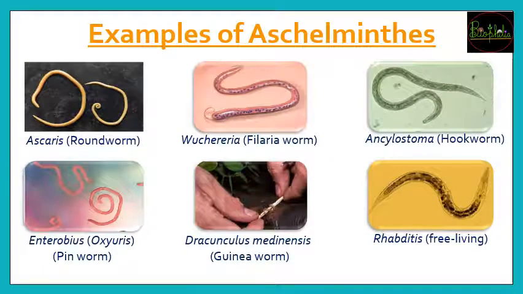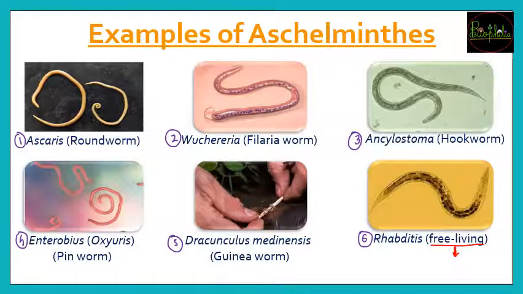So first example जो होगा it is going to be Ascaris or also called as roundworm. Second जो है it is Wuchereria also called as a filaria worm. Third is Ancylostoma, it is also called as hookworm. फिर है pinworm, then guinea worm. And the last one, that is the Rhabditis, which is going to be the only free living roundworm.